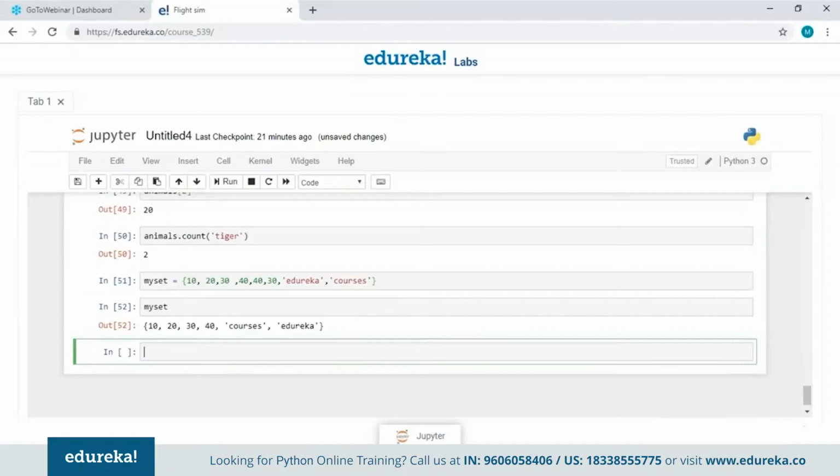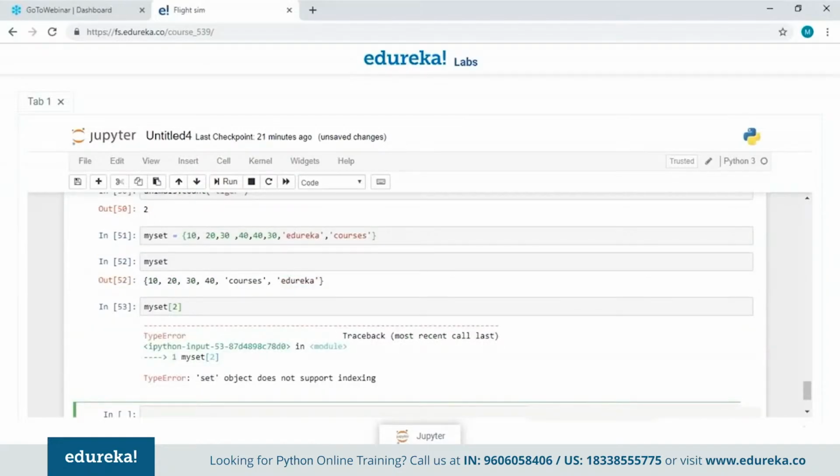Now as you can see, there are no duplicate values even though they were there when we declared the set. Now let me try to access the values using the index numbers. It has shown us an error which says set object does not support indexing, which means a set does not have any indexes, and every time we print a set it is going to show us a random order. So this was all about set, guys.